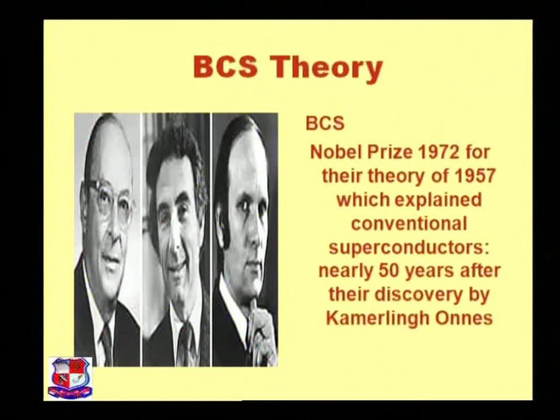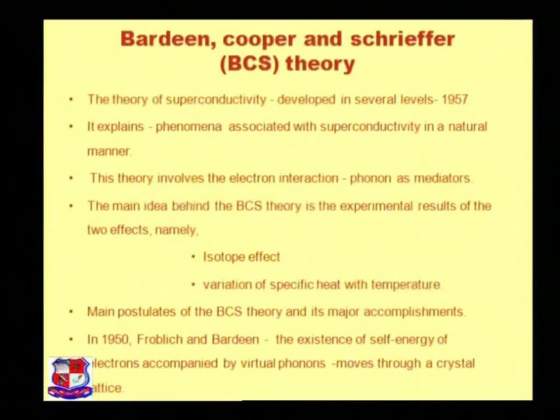Now, in this topic, an important theory is the BCS theory. Here is a photograph of the founders Bardeen, Cooper, and Schrieffer, who got the Nobel Prize in 1972 for this theory. The theory of superconductivity was developed in several stages in 1957.